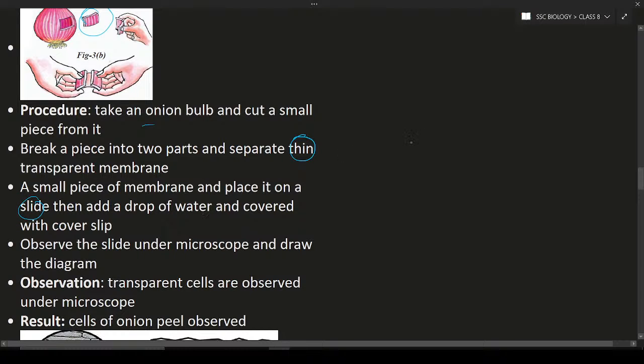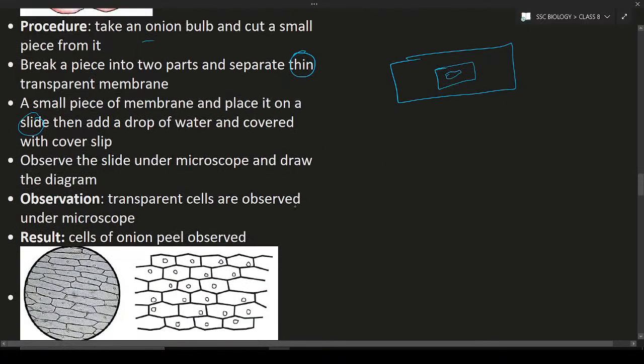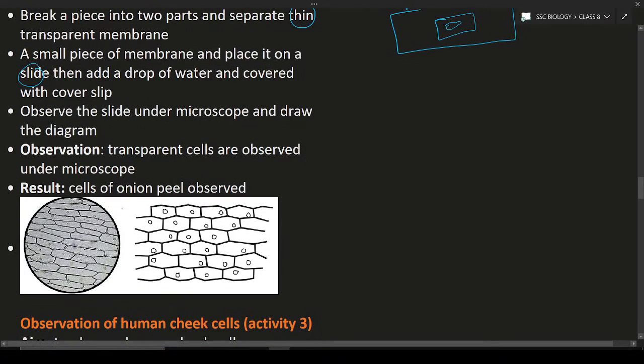As we have just seen, this is a slide. Put the small membrane on it, cover with the cover slip and observe under the microscope. If you observe under the microscope, you can see the cells in this way. This is the cells that you can observe under the microscope, and by observing under the microscope, you can draw the diagrams. If you draw the diagram, it may look in this way.